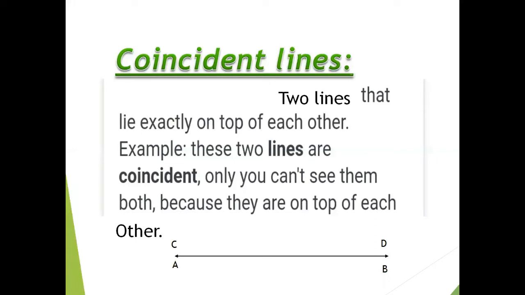For example, in the given diagram, line AB and line CD are coincident. But if we observe the diagram, we are only seeing a single line. The reason is that CD or AB is just below it. It means they are overlapping each other, so we say that these lines are coincident lines.